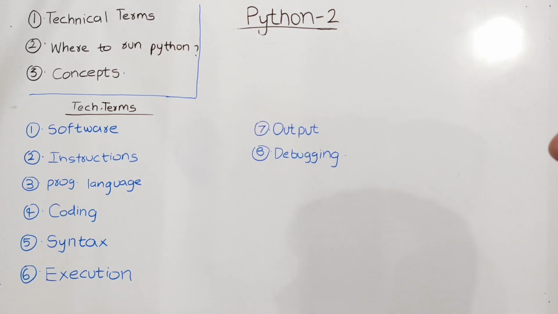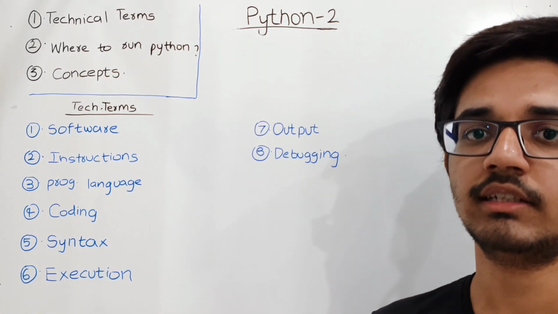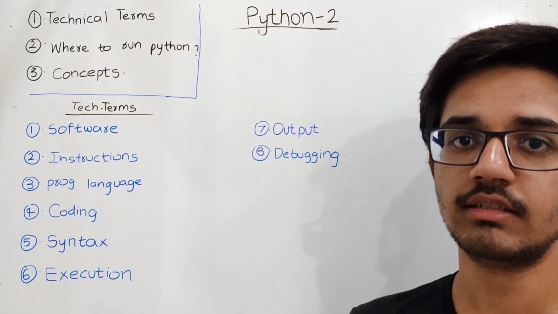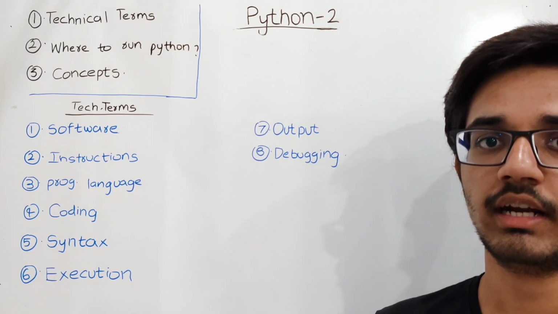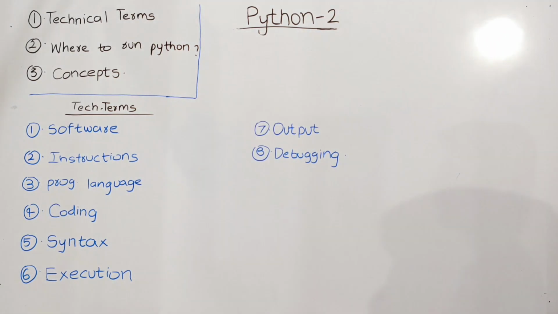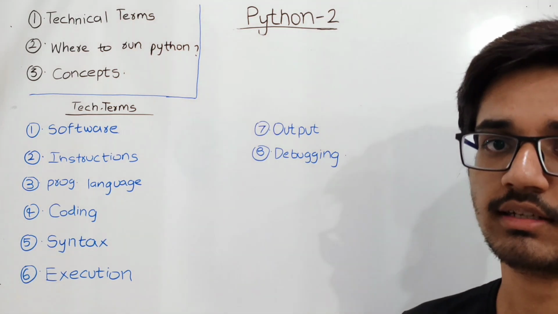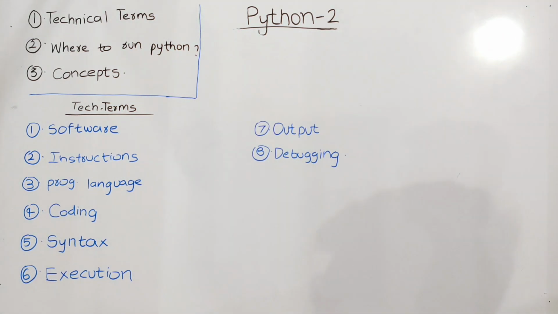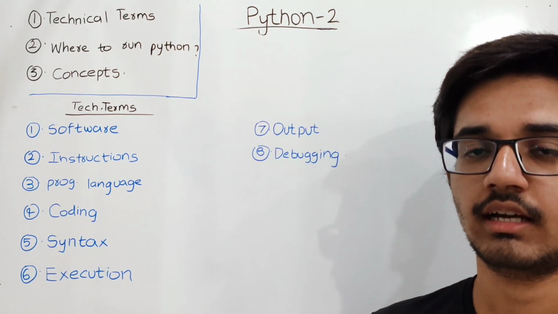So what is meant by software? Software is nothing but a set of instructions to the hardware. Instructions means the code which we write. Without software, there is no use of hardware. So when we give a piece of code or software to the hardware, the computer runs this and performs the functions. So what is meant by instructions? Instructions is nothing but the code we actually write.